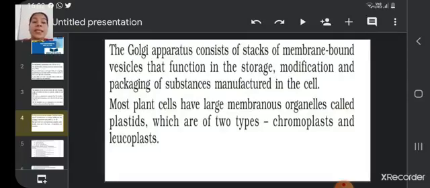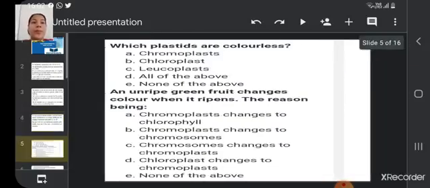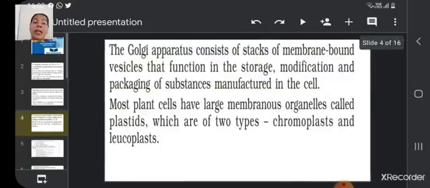Most plant cells have large membranous organelles called plastids, which are of two types, chromoplast and leucoplast. Chromoplasts are the colorful plastids and leucoplasts are the colorless plastids, and chromoplasts can again be divided into various groups depending upon the pigment which they have.